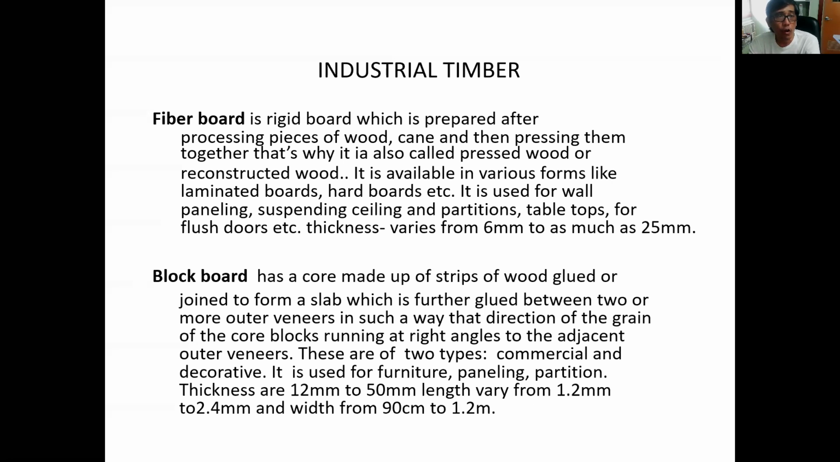It has a core made of strips of wood glued and joined to form a slab, which is further glued between two or more outer veneers in such a way that the direction of the grain of the core block runs at right angles to the adjacent outer veneers. There are two types of block board, the commercial and the decorative. So it is made of wood blocks joined together. So it creates a block, which is a board.